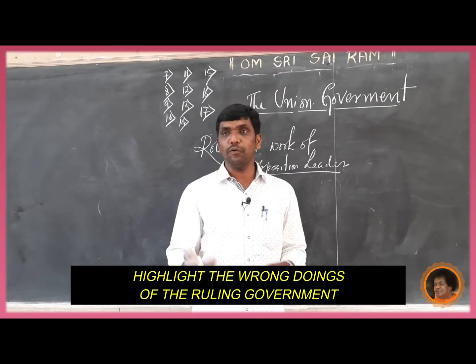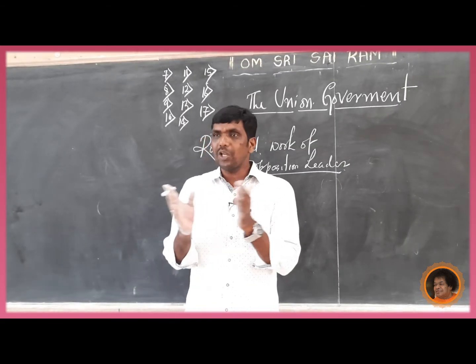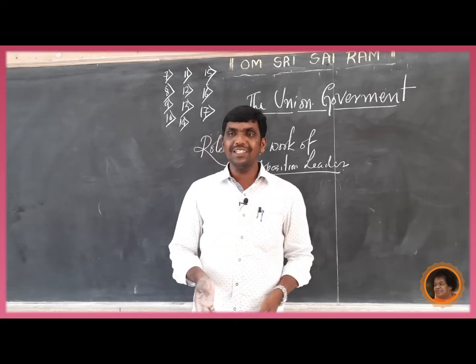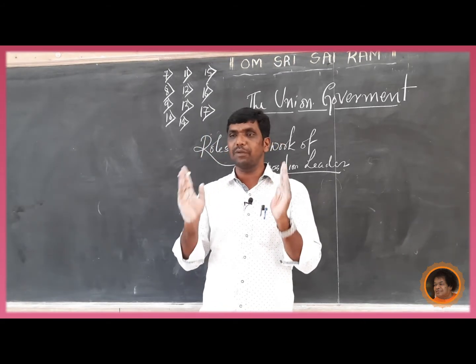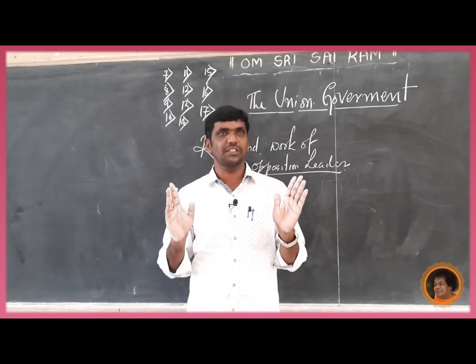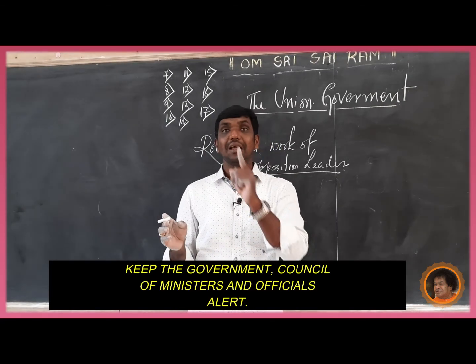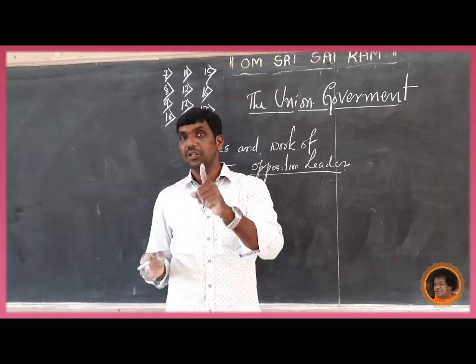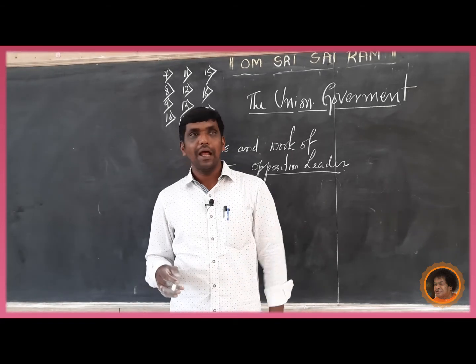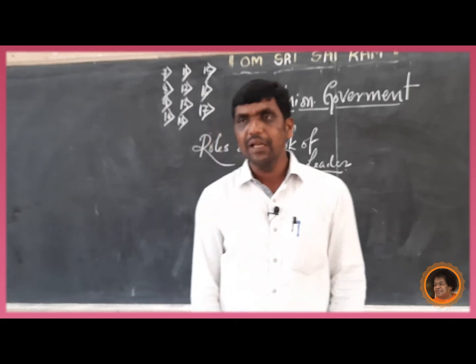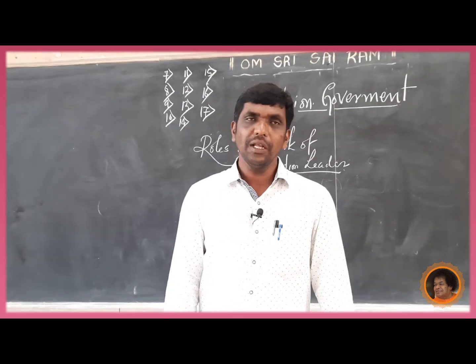Second point: examine the policies of the government thoroughly. Third one: keep the government, council of ministers and officials vigil. Vigil means ಅವರನ್ನು ಎಚ್ಚರಿಕೆಯಿಂದಿರುವಾಗ ಮಾಡ್ತಾನೆ, and has a respectable position in the legislature. These are all the roles of the opposition leader.